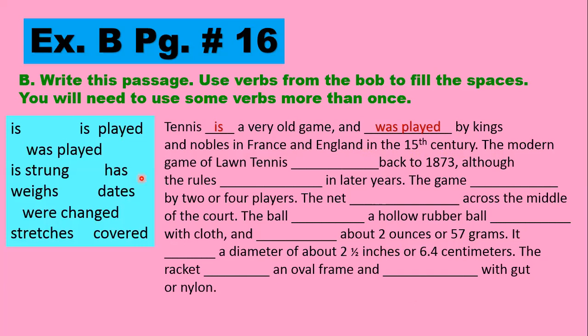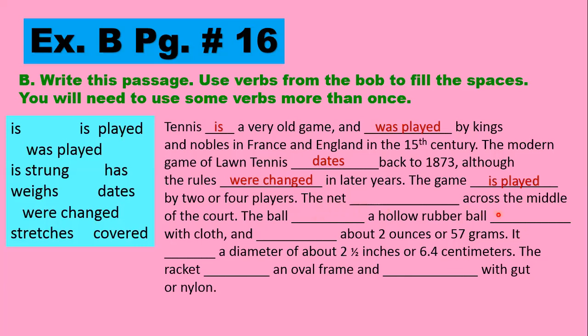Okay, the modern game of lawn tennis dash back to 1873. So what will be the answer here? Dates back to 1873. Although the rules dash in later years. So although, what's going to come here? Although the rules were changed in later years, okay? The game dash by 2 or 4 players. The game is played, okay? Because it is also played right now. You can't say it was played, it is played, okay?